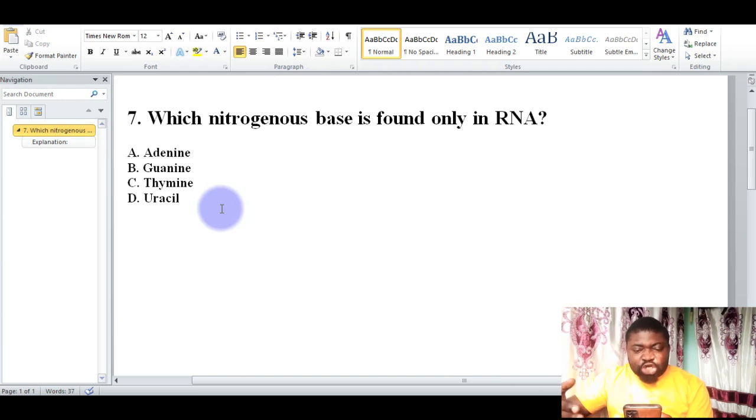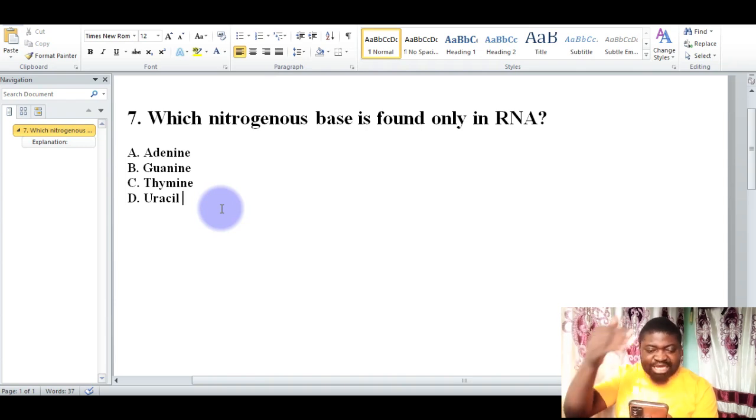Which nitrogenous base is found only in the RNA? A, adenine. B, guanine. C, thiamine. D, uracil, which is correct in this option. The correct option here is simply D, which is uracil.